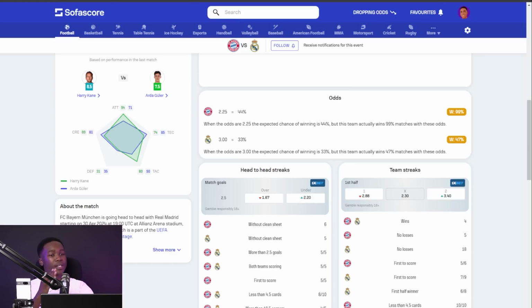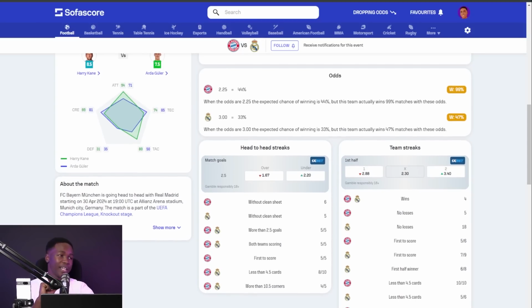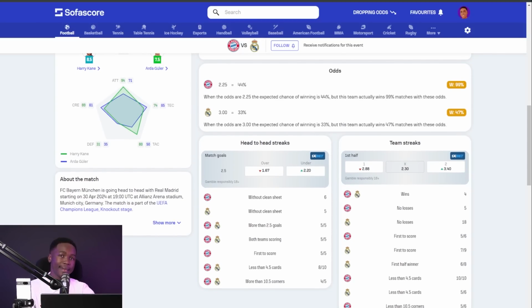So we have the team streaks to the right. On the team streaks, you need to know that the team streaks actually focus, it narrows down to the individual team's performance in their recent games coming into this game. So you have Bayern Munich and Real Madrid. Both teams have recorded wins in their last 4 games coming into this game.